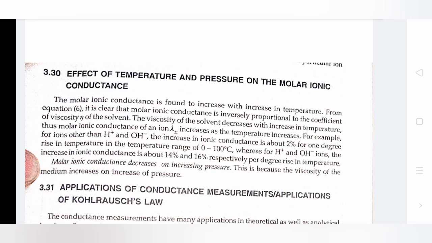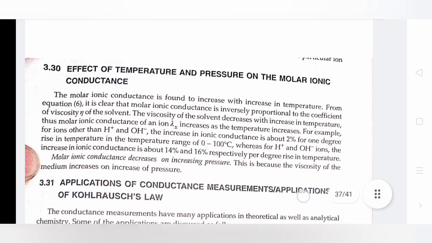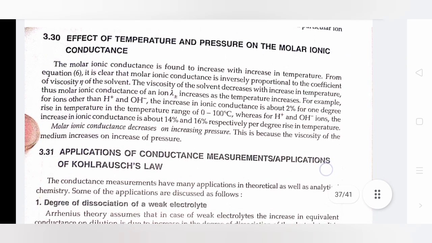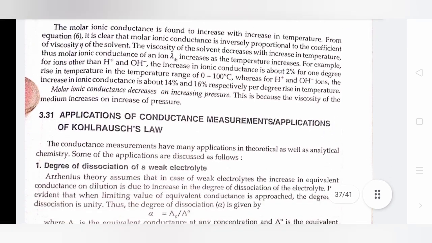For example, for ions other than H positive and OH negative, the increase in ionic conductance is about 2% for 1 degree rise in temperature in the range of 0 to 100 degrees Celsius, whereas for H positive and OH negative ions, the increase is about 14% and 16% respectively per degree rise in temperature.